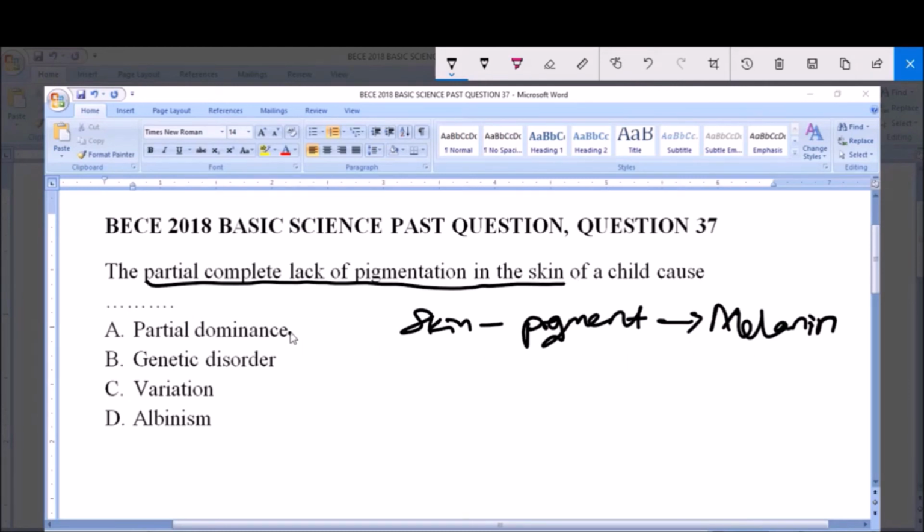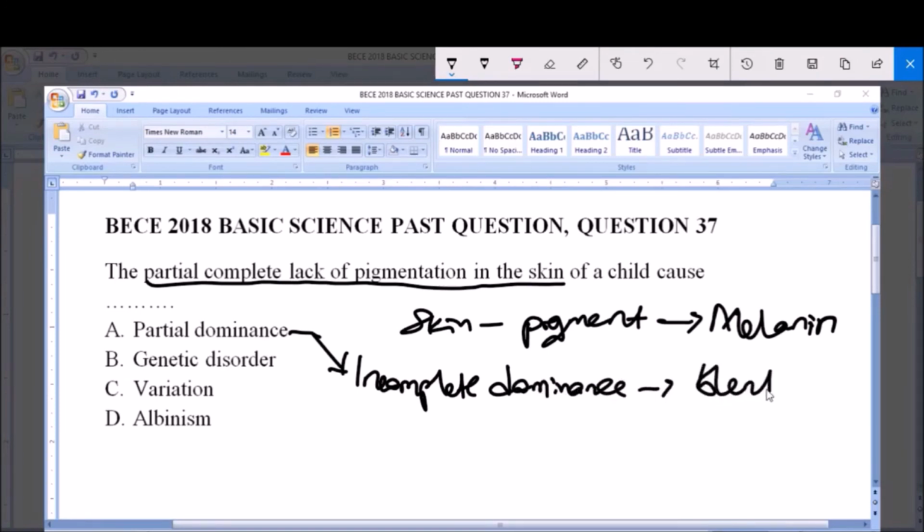A here says partial dominance, and like we know, partial dominance is what simply refers to incomplete dominance. Incomplete dominance. That is, there is a blend in the traits.